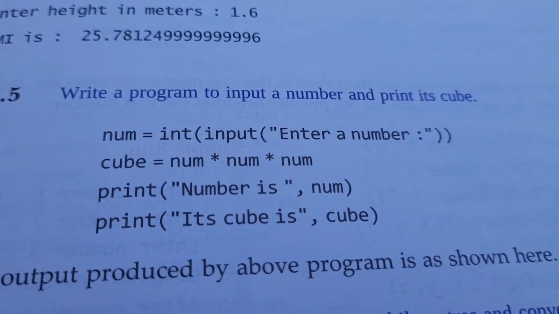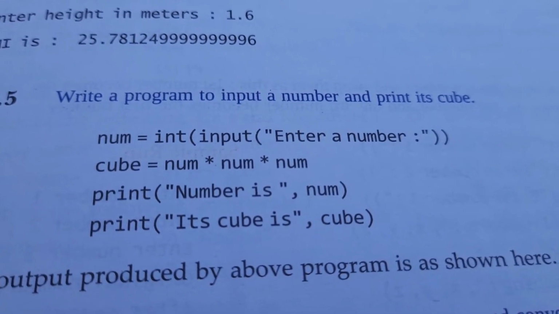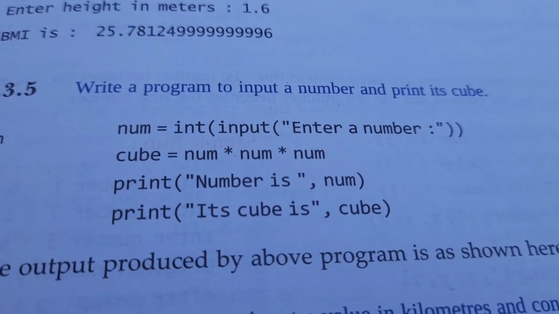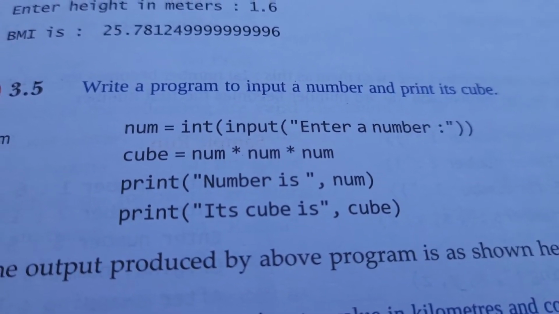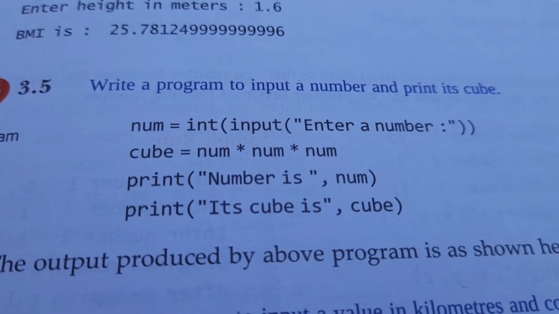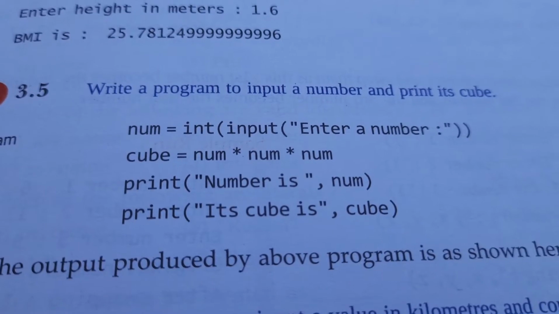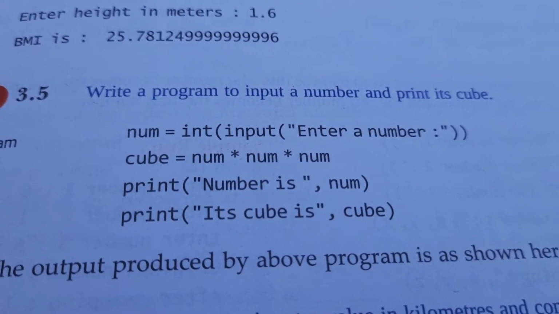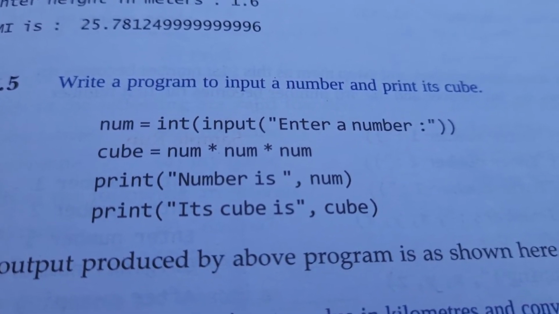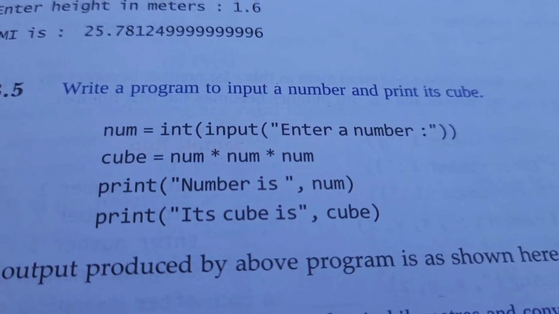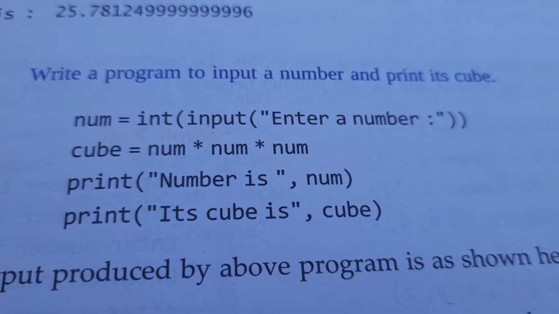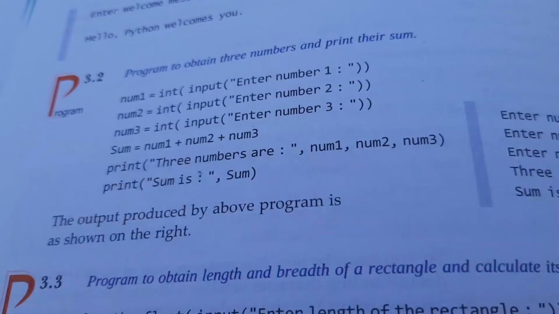Okay, one program was: write a program to input a number and print its square and cube. As I told you, to find the square, multiply the variable 2 times, and to find the cube, multiply your variable 3 times, and print the variable where you store the result. It was very easy, but some students made a mistake: they multiplied by 2. Suppose num is the variable, they multiply the variable by num into 2, that is not the square.